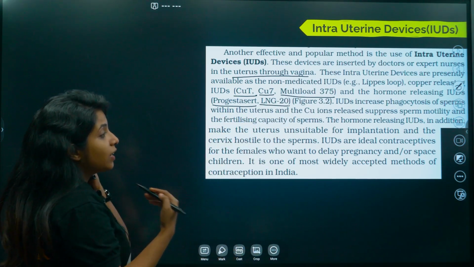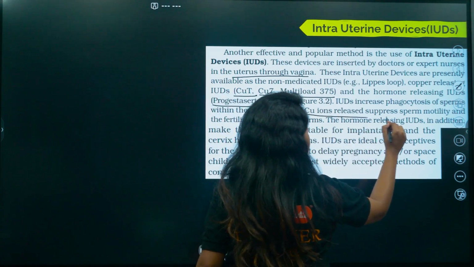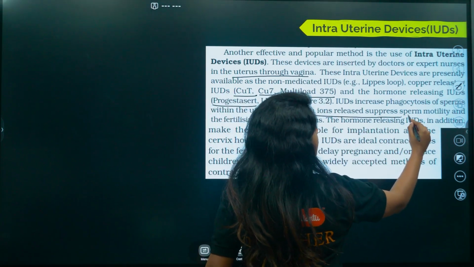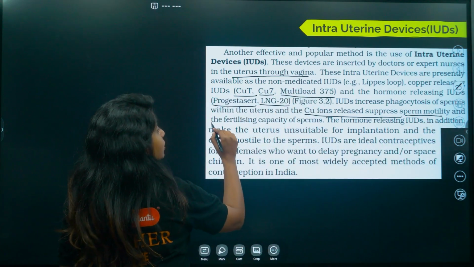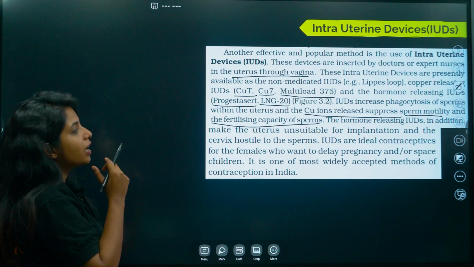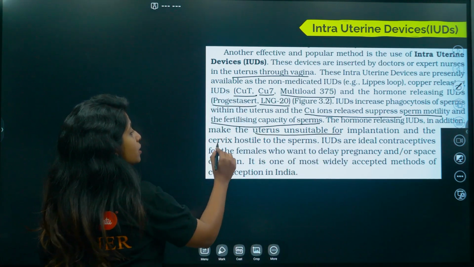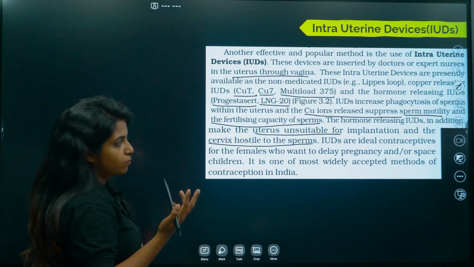IUDs increase phagocytosis, that is killing of the sperms, within the uterus, and Cu ions suppress sperm motility and the fertilizing capacity of the sperms, as I told you. The hormone-releasing IUDs in addition make the uterus unsuitable for implantation and the cervix hostile to the sperms.